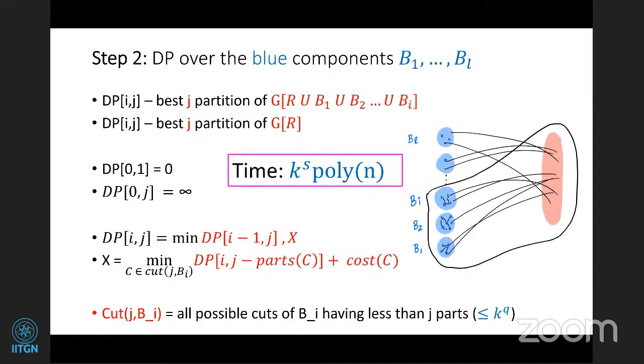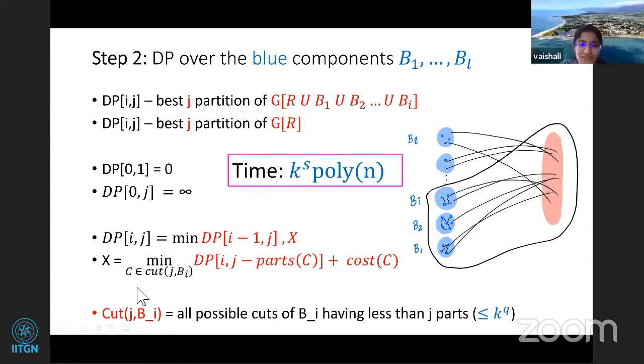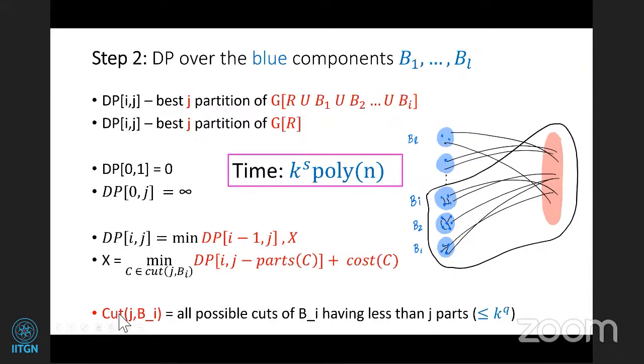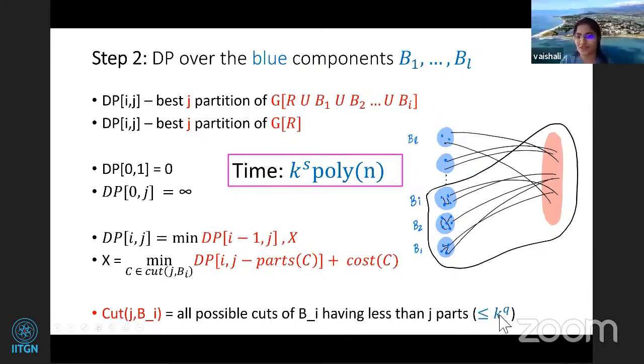Sorry, I had a doubt. I don't know if you already covered it or maybe I just missed it. When you have these blue parts, a blue part might contain a lot of small components, right? How do you identify the components inside the blue part? Oh, that is what we are doing here. That's why you look at all partitions of the blue part. So that's why there are k^q choices.